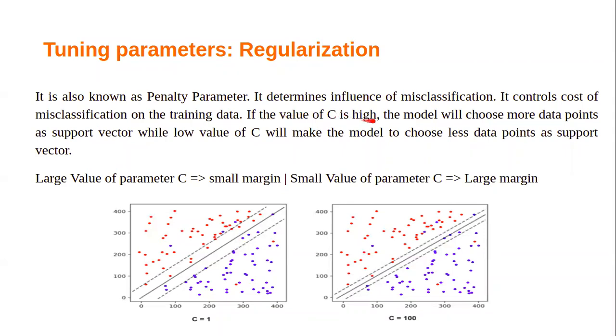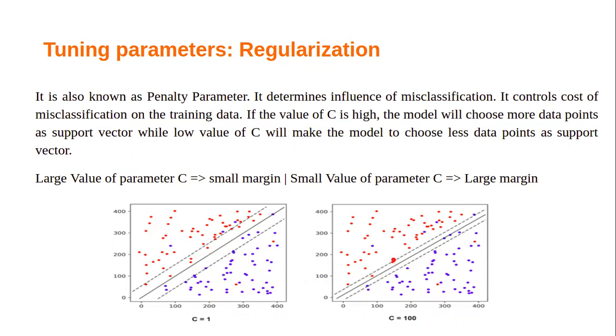If the value of C is high, the model will choose more and more data points. If the value of C is high, the width gets narrow, and if the value of C is low, the width is more and more. See this red point inside the dotted area and the continuous line, the misclassification point.